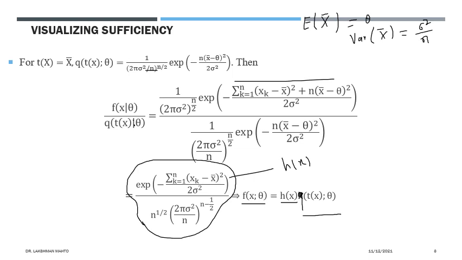If you put conditioning through this sample statistic, this term will be cancelled out, so we would have only h of x. Hence we can say the joint density is independent of theta conditional on the sample statistic.